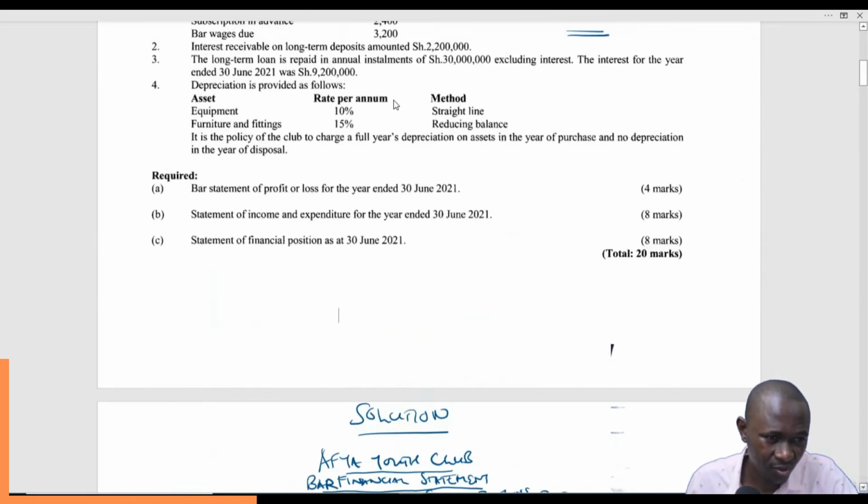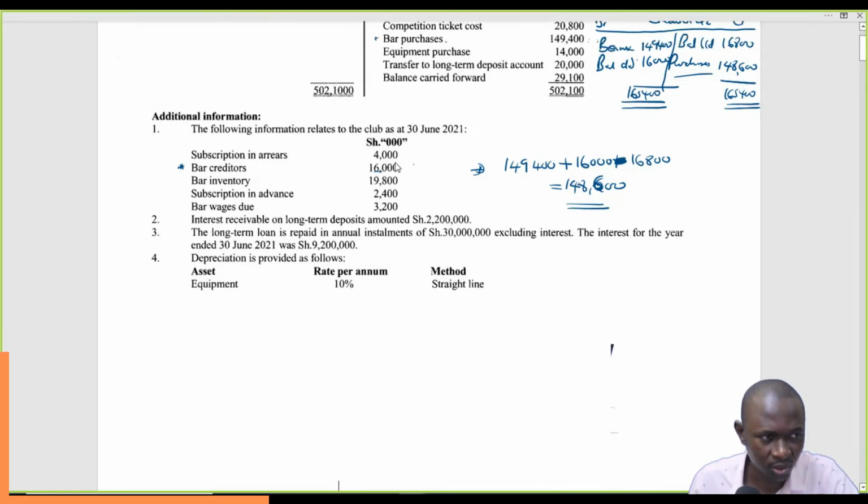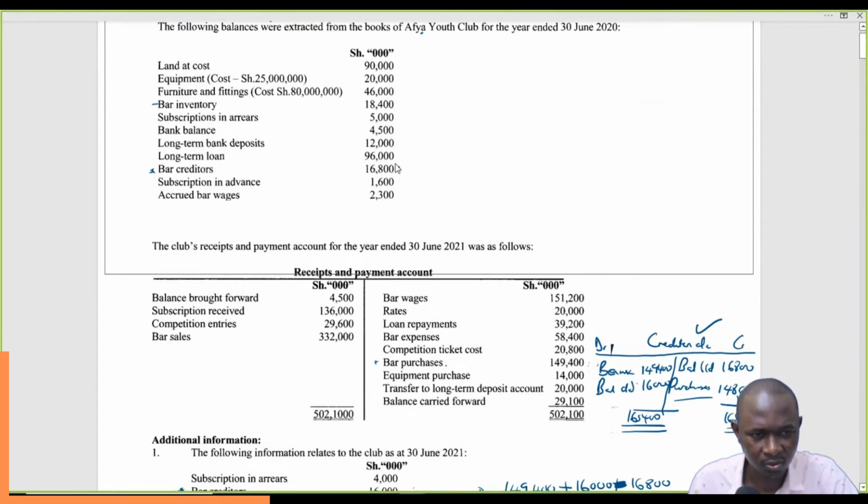Do you have any workings on purchases? Let's confirm if we have any workings on purchases. So let's give it some time. Looks like the Word is not responding. Okay, good.